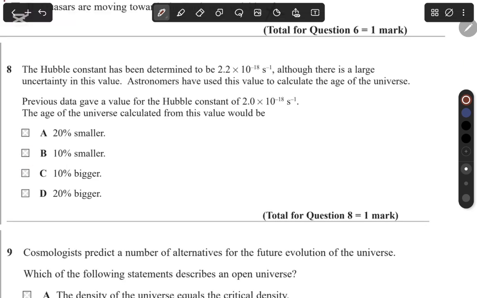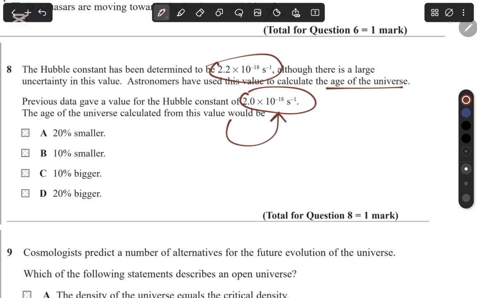Okay, the next question. The Hubble constant has been determined to be 2.2 times 10 to the power of minus 18, although there is some large uncertainty. So the astronomers found this Hubble constant value, then they found the age of the universe using this value, but there was uncertainty, and the previous value was this much. So they want to know what the age of the universe calculated from this value would be.